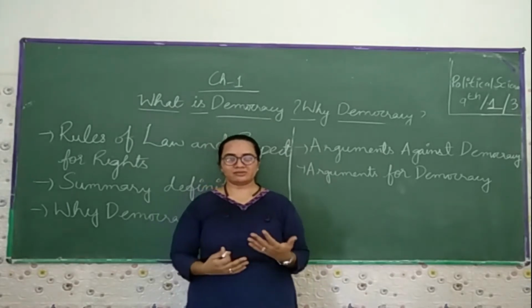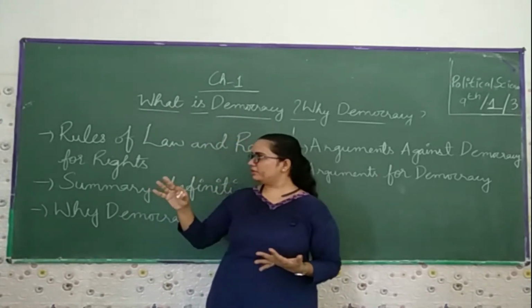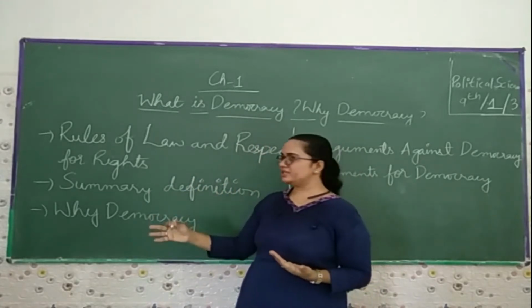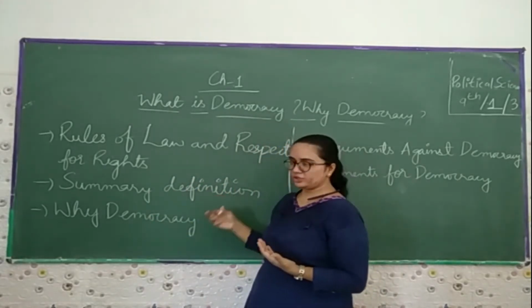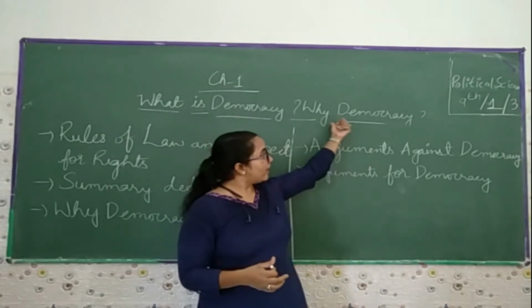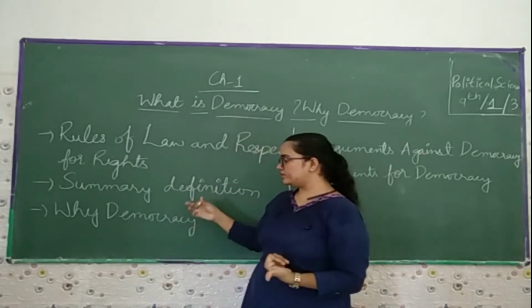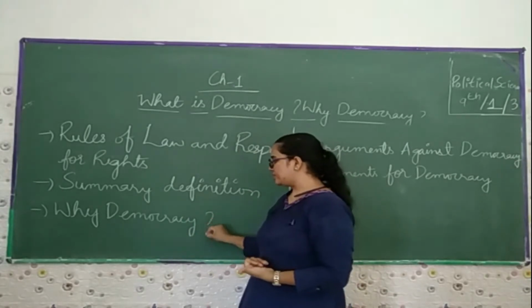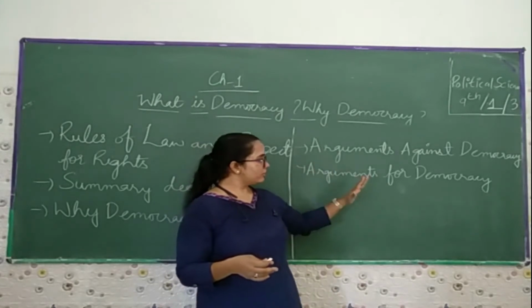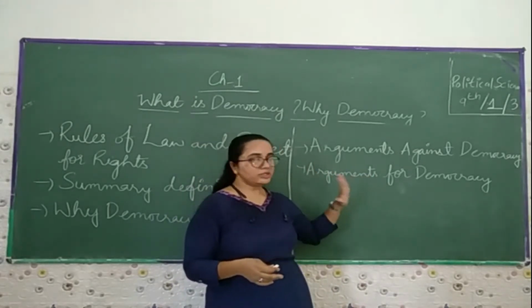Till now, which we have seen. Now again we are going towards, first, the rule of law and the respect of the rights, then the summary and the definition of what democracy is, then why democracy. We are going to discuss in detail why democracy, arguments against democracy, and again arguments for democracy.